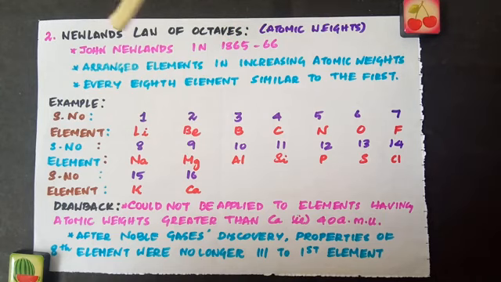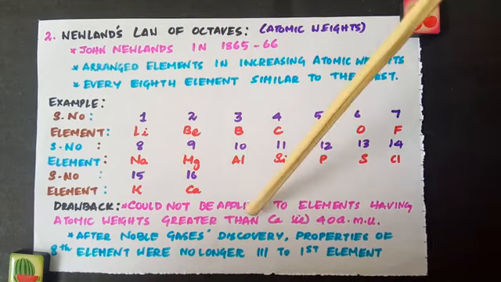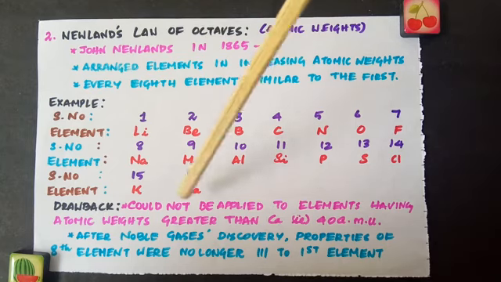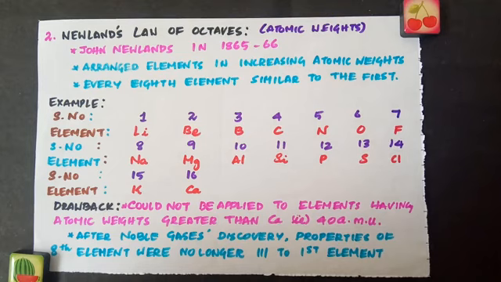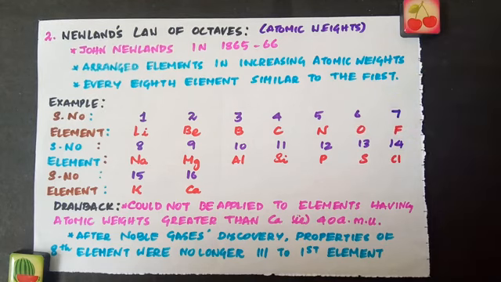The major drawback of Newland's method was it could not be applied to elements having atomic weights greater than calcium, that is 40 atomic mass units. He was able to arrange the elements till calcium, but this could not be applied for elements above calcium. Same way, after noble gases were discovered, properties of the 8th element were no longer similar to the first element. He could not arrange it in that way. When the noble gases were discovered, when he tried to arrange them, no longer did the 8th element resemble the first element. So Newland's law of octaves was a failure.